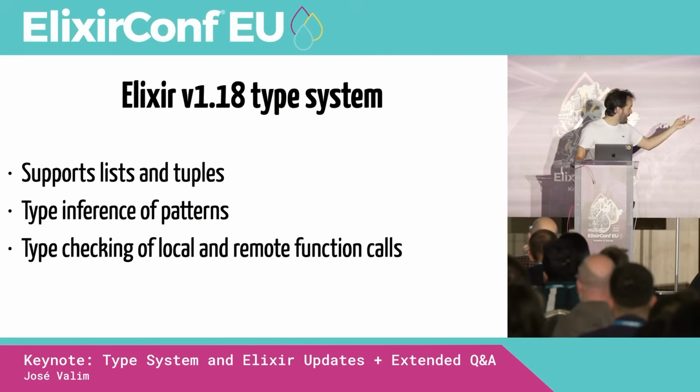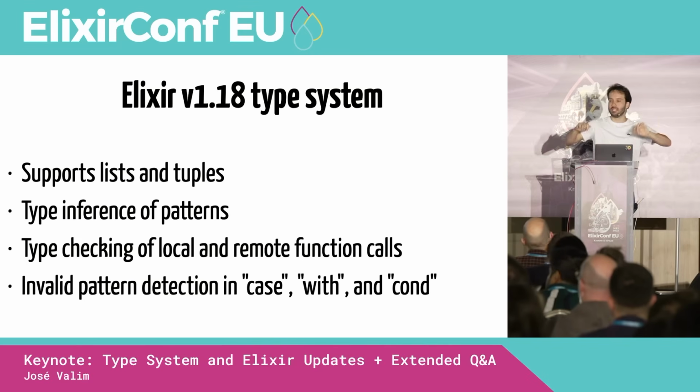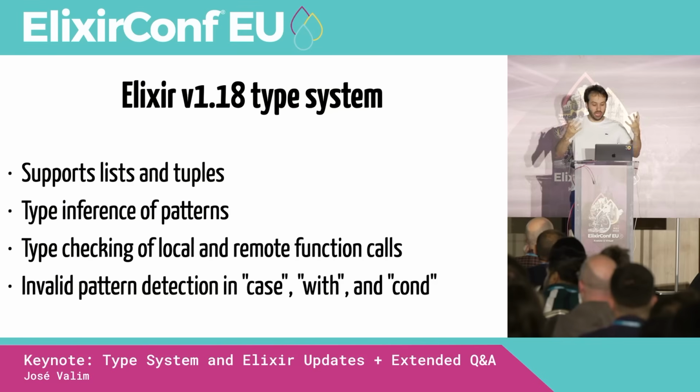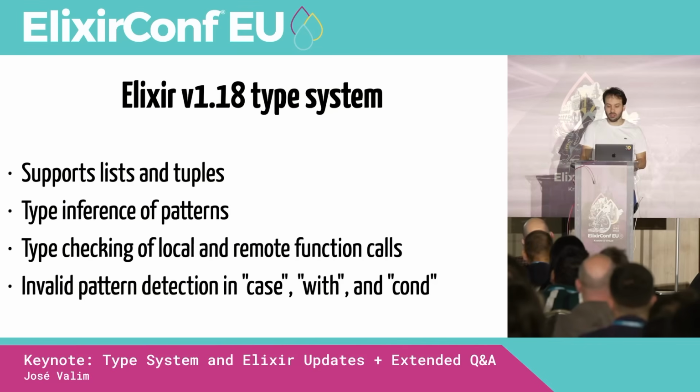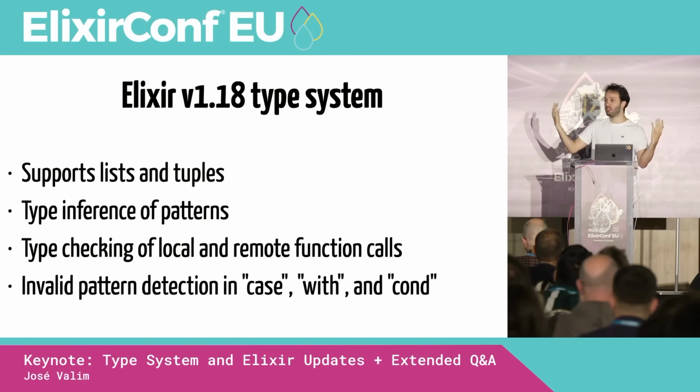We started type checking local and remote function calls. And even if you define an invalid pattern, imagine in a pattern you say X is equal a list, and in the same pattern you said X equal a map, that would never be true. We started detecting those. We are finding bugs, right? We're trying to find more bugs, for free, right? We're not changing any of our Elixir code yet. We just upgrade the Elixir version, and the type checker is updated, and it's finding more bugs.